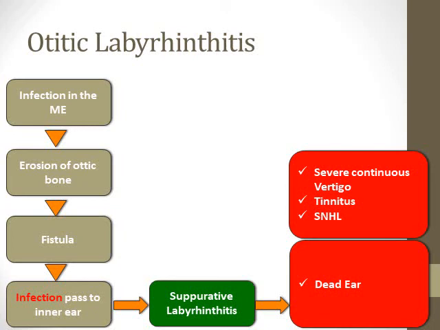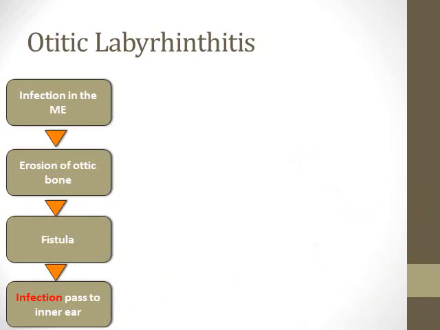Even if you treat this patient, you will leave a non-functioning inner ear because the destroyed outer hair cells and the vestibular cells will be replaced by fibrous tissue. So this patient will be left with a non-functioning inner ear, or what we call the dead ear, called labyrinthitis ossificans.